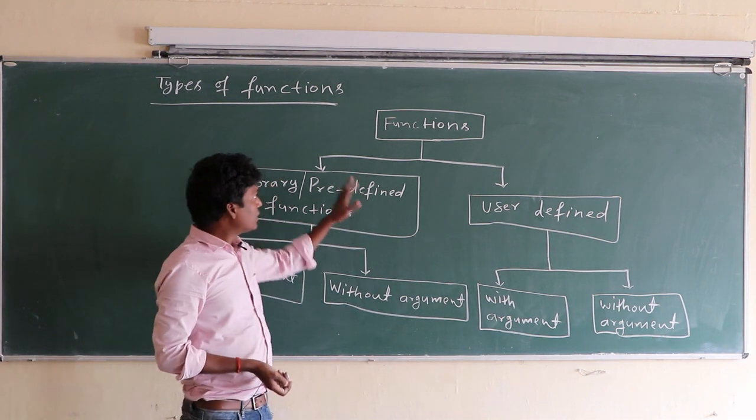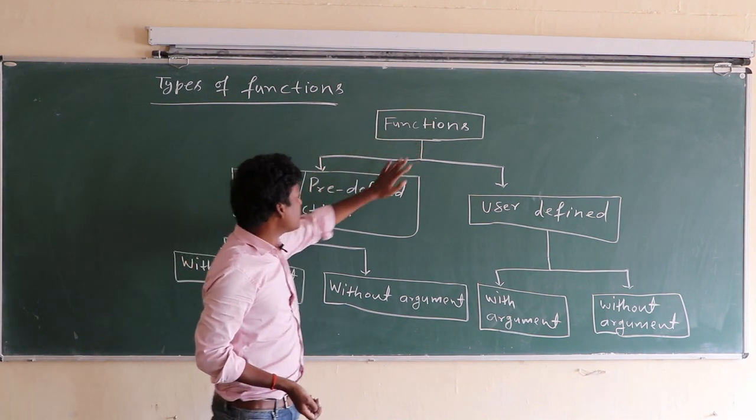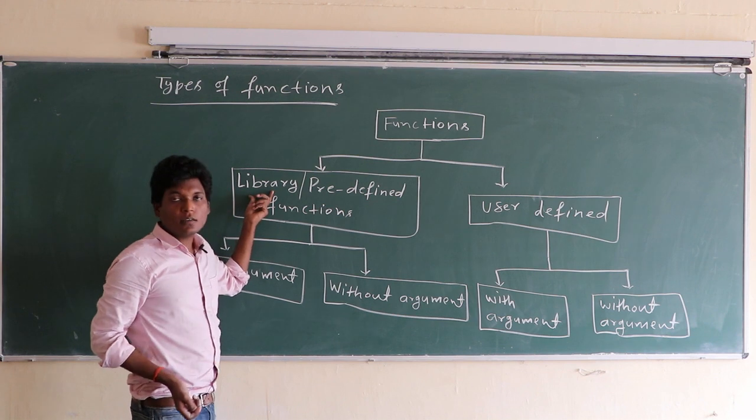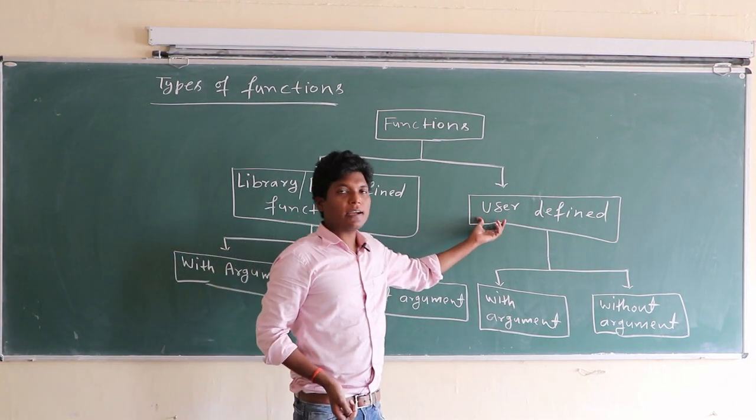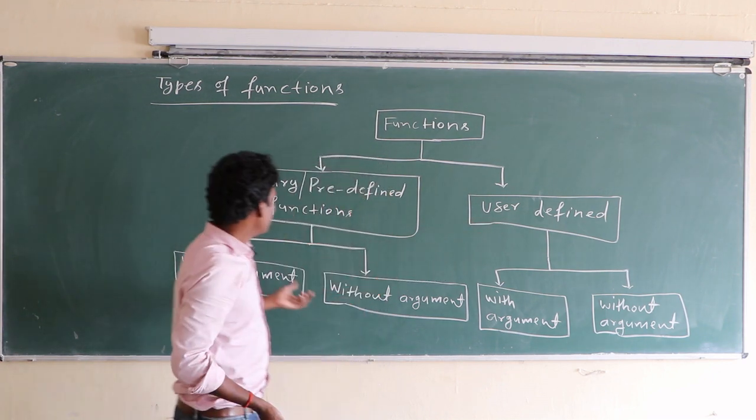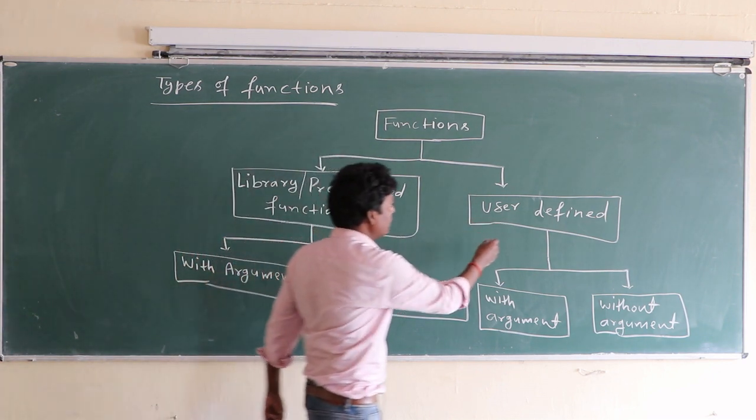This is the types of function. Function has two major categories: library function, which is also called predefined function, and user defined function.